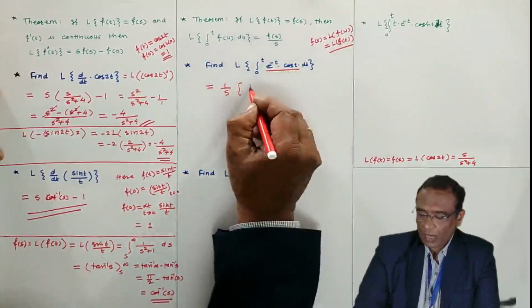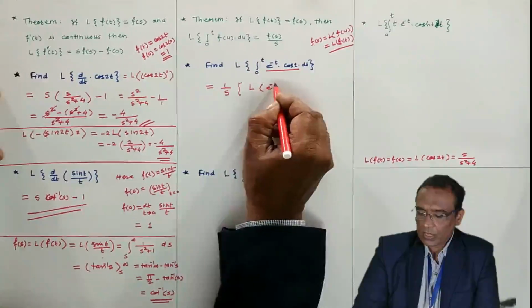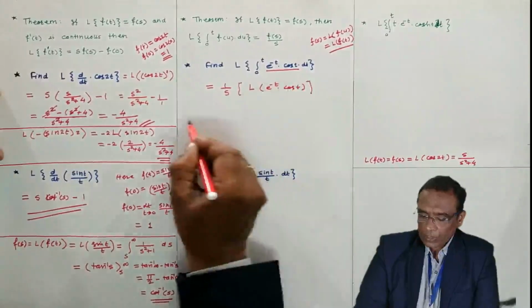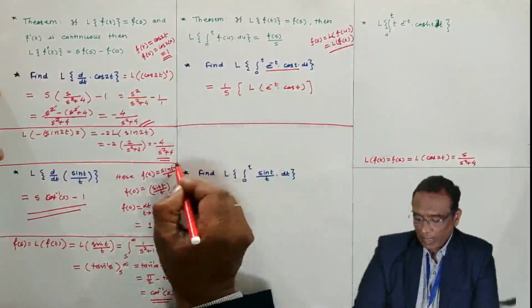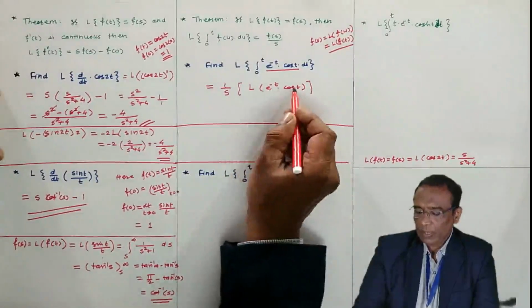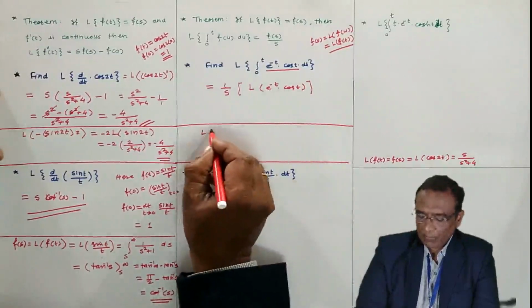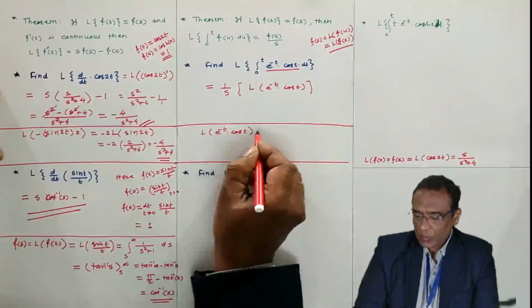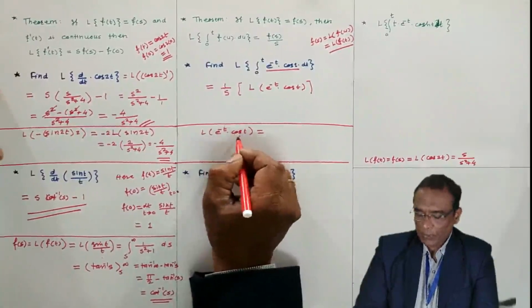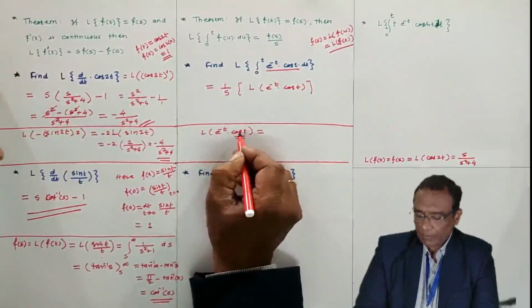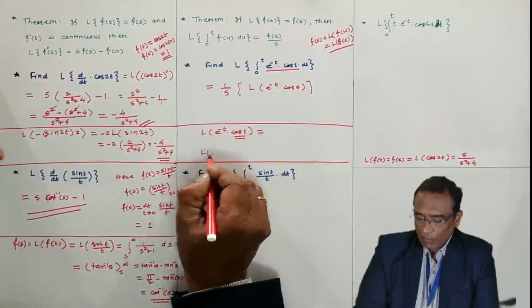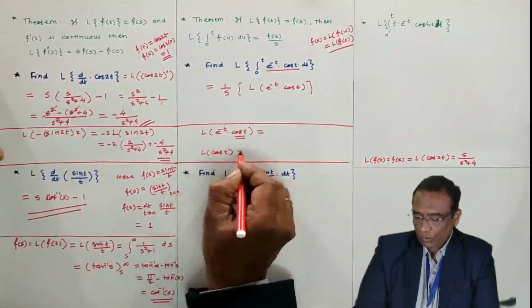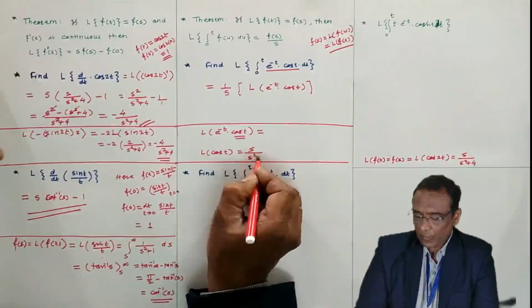And now the Laplace of e power minus t cos t. Separately, find the Laplace of e power minus t cos t. The cos t is being multiplied by e power minus t. Use the shifting theorem. Laplace of cos t is known to you, s by s square plus 1.